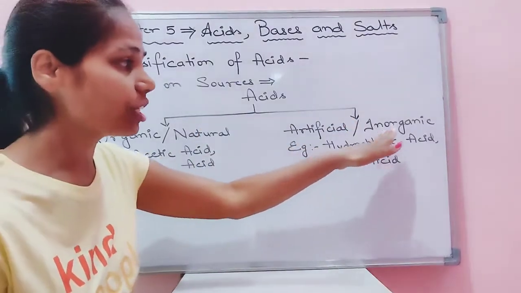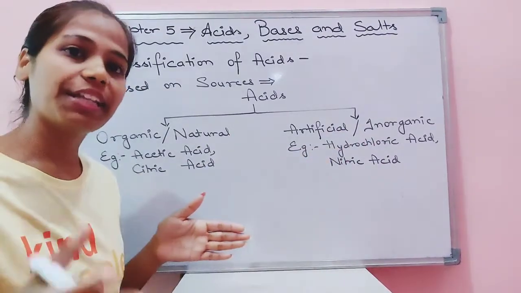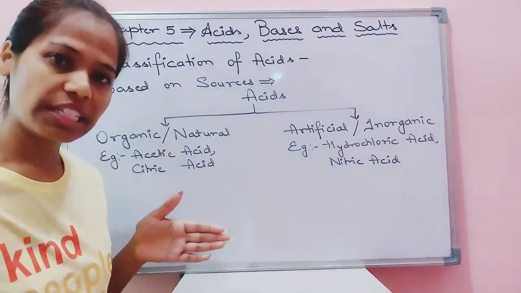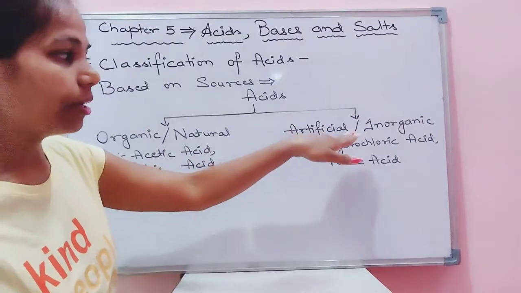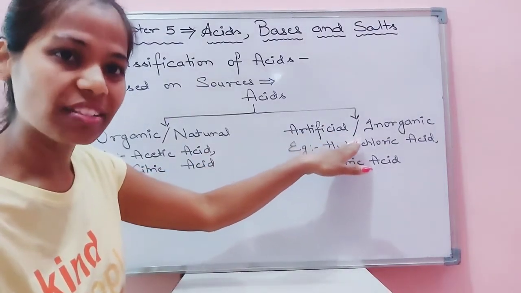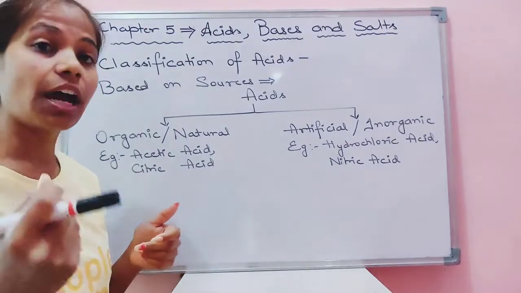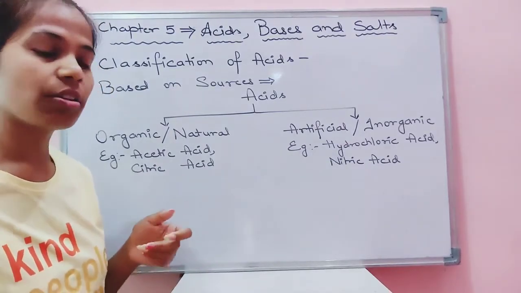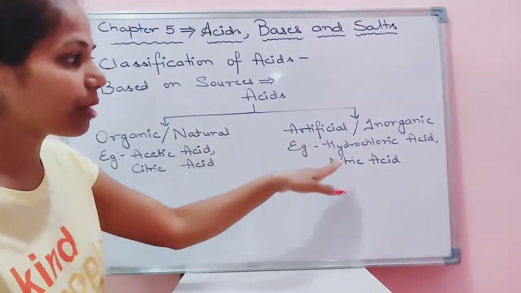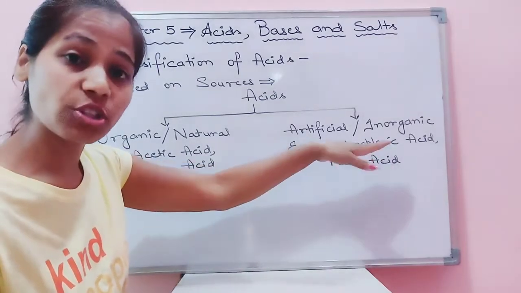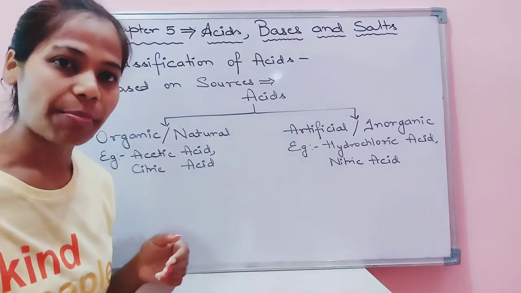Next one is artificial and the inorganic acid, children. Artificial acids which are made in the laboratories with the help of chemicals, with the help of some minerals. When we artificially make acid, which is very strong in nature, which is very corrosive in nature. Okay, it can harm your skin, it can burn your skin. That are known as your artificial and inorganic acids. For example, we are making concentrated hydrochloric acids, nitric acid in the laboratories with the help of some chemicals. Okay.